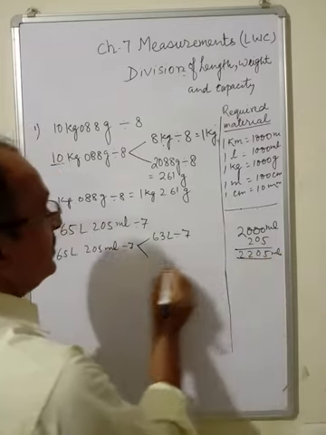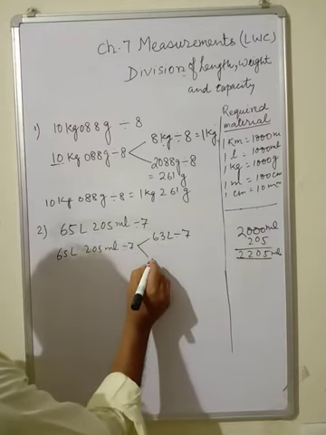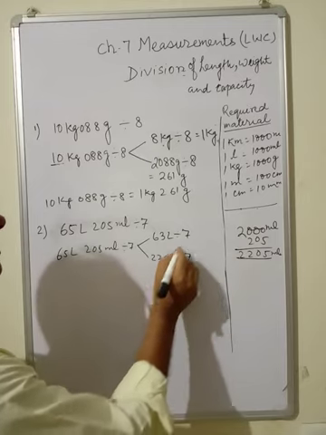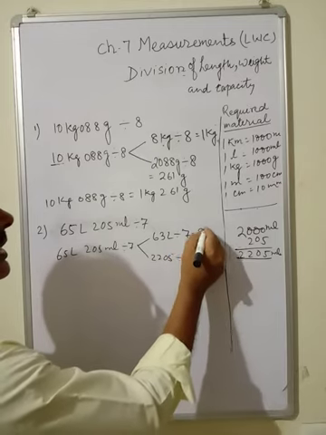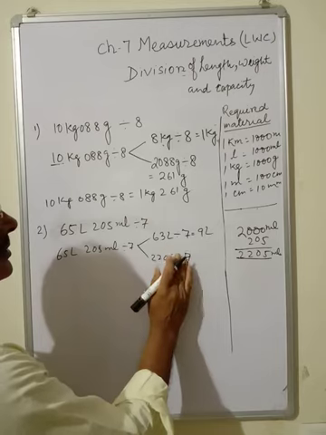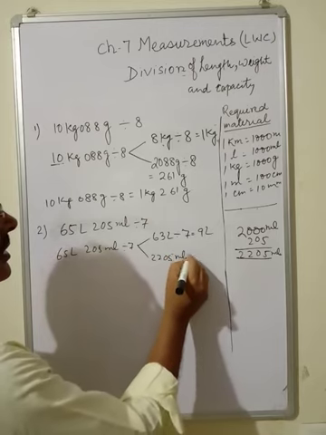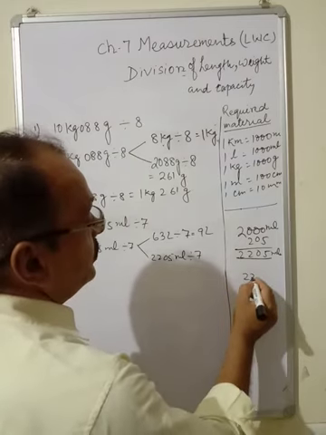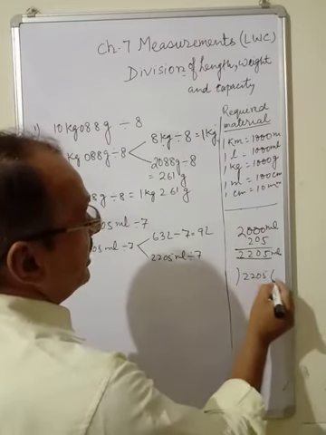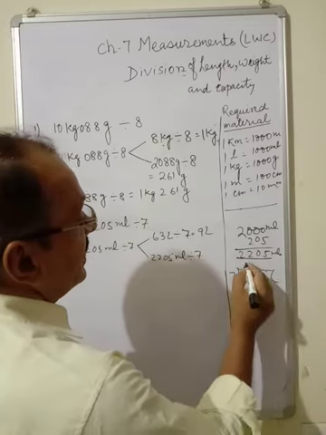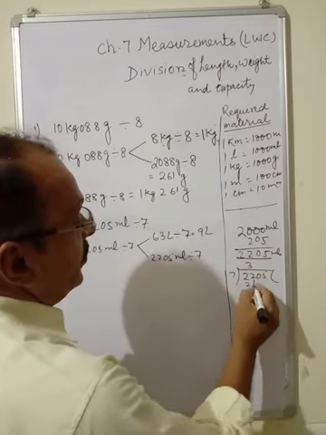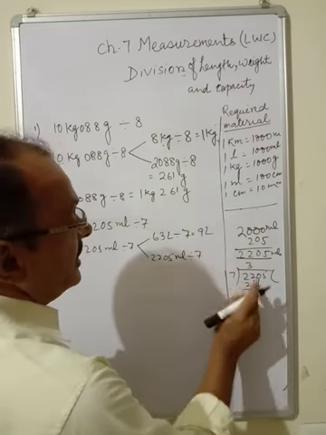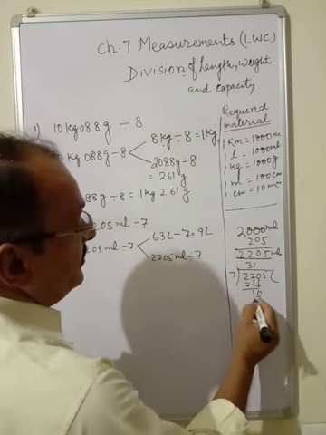Now for this smaller unit, here you have to write 2205 divided by 7. Now this will be 9 liter and divide here 2205 divided by 7. 7 threes are 21. 0 will come here. 7 ones are 7.